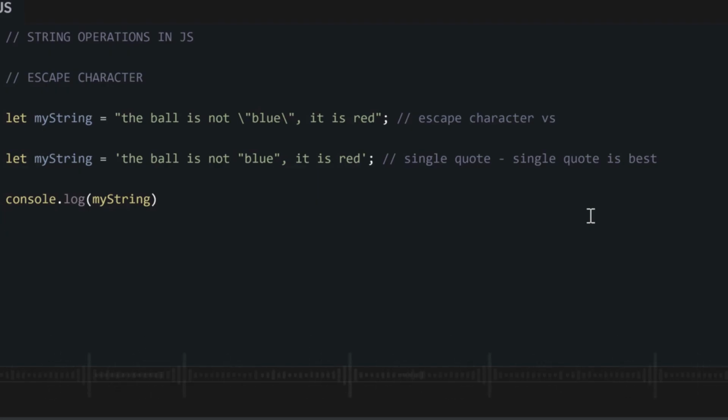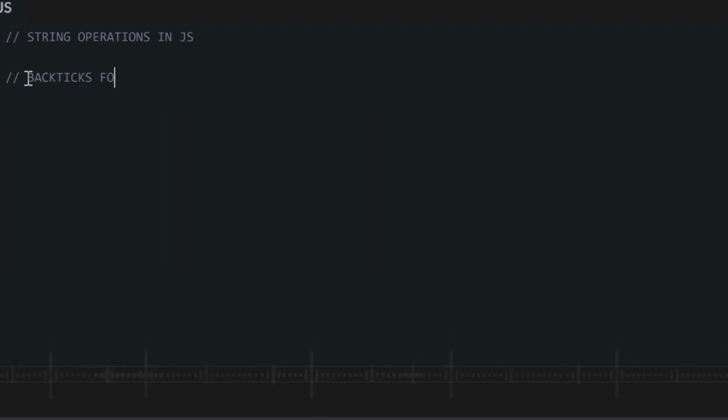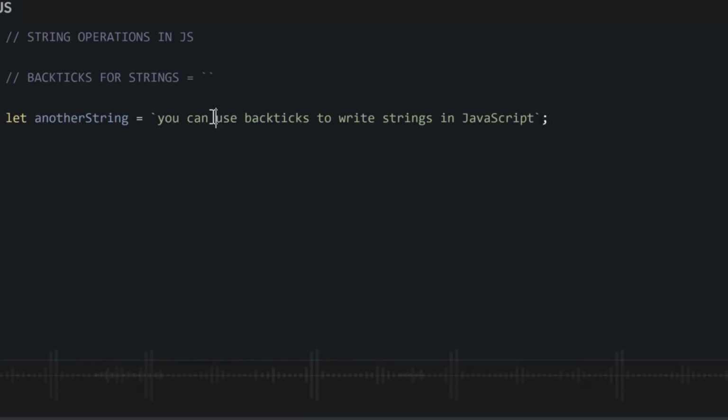But something even better is that you can pass both single quotes and double quotes to write strings in JavaScript. Now, what we call backticks. Why backticks? Because even with our single quote, you still won't use another single quote inside your string, and you will encounter the same problem as before with the double quote, because it will treat your first single quote as the end. So to escape one of these, in general, without using any backslash, you could just use the backtick symbol for your string, which means what is inside is a string, though I can still use other quotation marks inside, and it will not treat them as my own quotation marks.